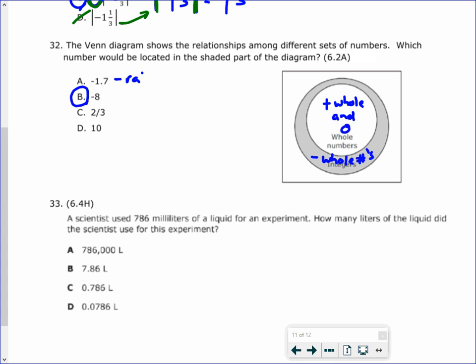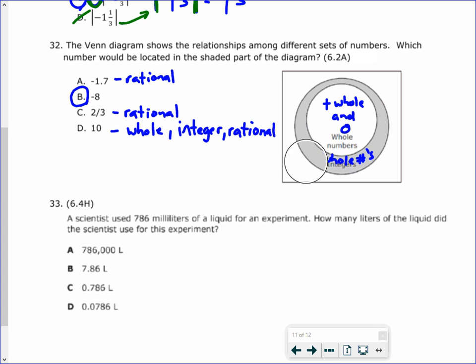This is a rational number. This one right here is rational, and this one right here is whole, which is also an integer. Whole, integer, and rational. So 10 would go here. Negative 8, 2/3, and negative 1.7.